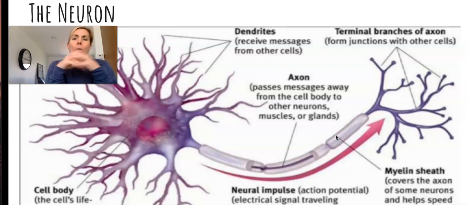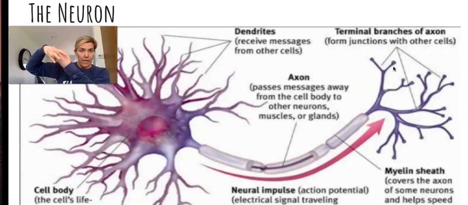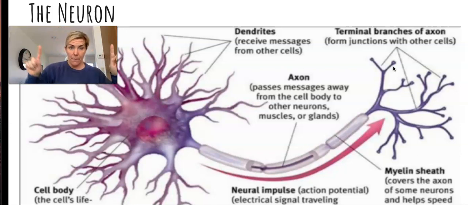Don't forget though, when there's damage to the myelin sheath, that's when multiple sclerosis happens. And then at the very end are the terminal buttons, and those connect to the other dendrites, and that's how the cells communicate. So communication runs that way, remember: dendrite, axon, terminal buttons.